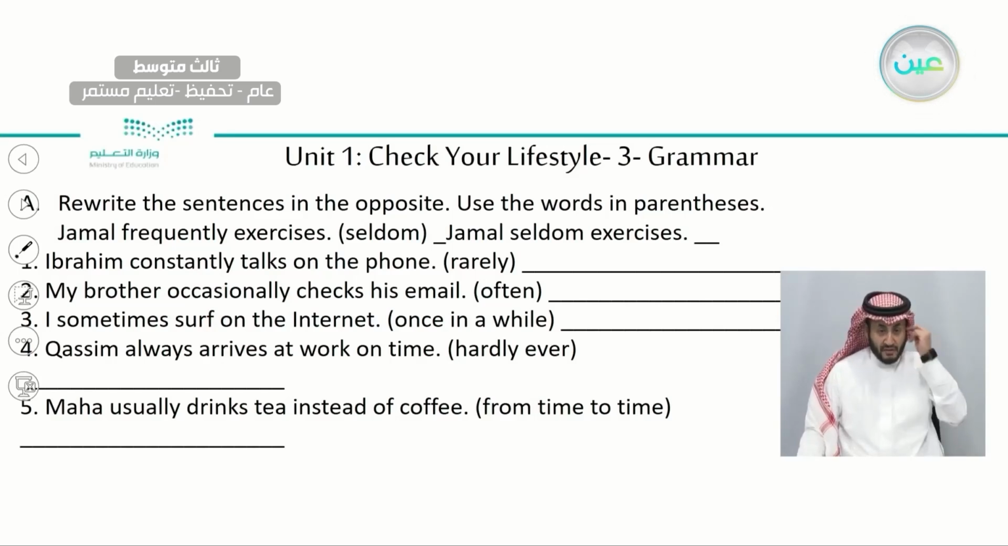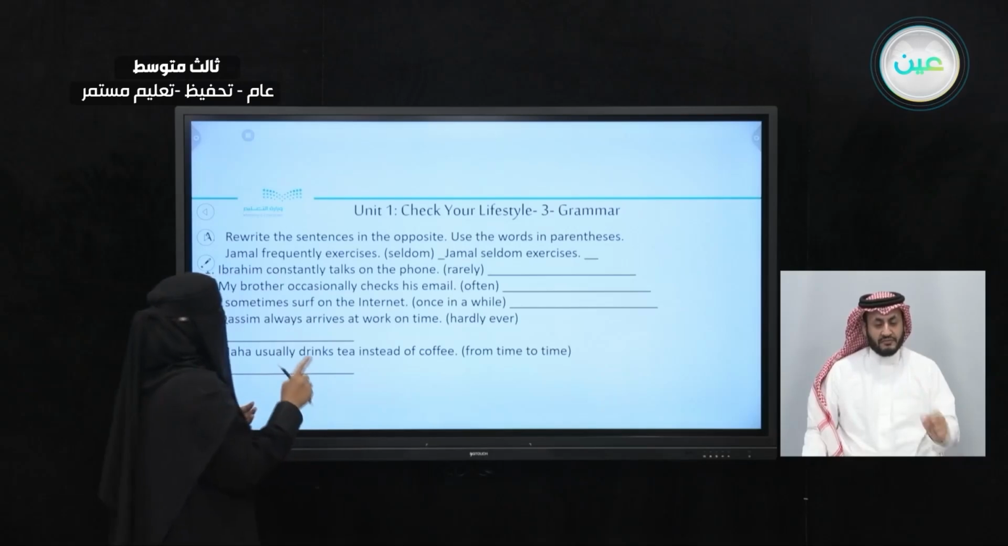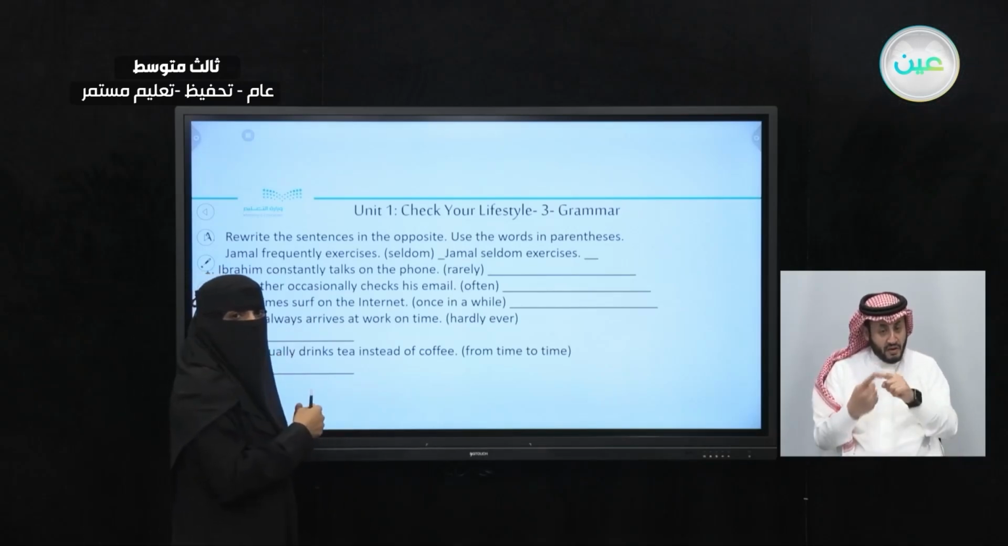But before we do it, we have to know where to put it. So let's read the first one. Jamal frequently exercises. He wants us to put seldom. So where is the adverb of frequency in this sentence? Frequently. Excellent. So underline frequently. We have to put seldom in its place. Okay, so Jamal seldom exercises. What about the other ones? Think about it. Look at it. I will do only one with you and you have to do the rest, okay?